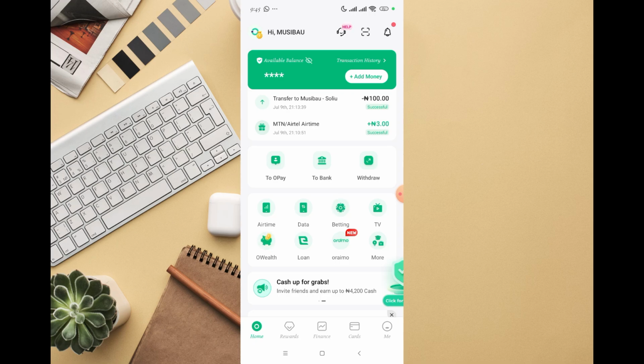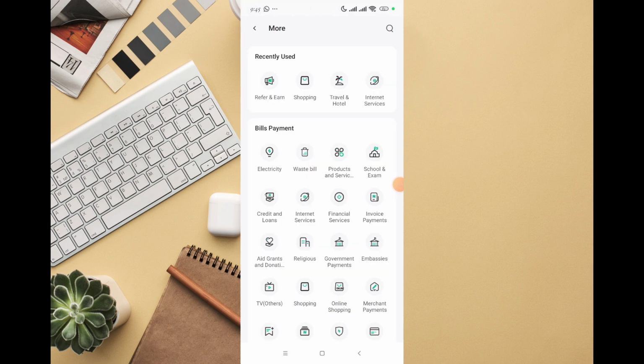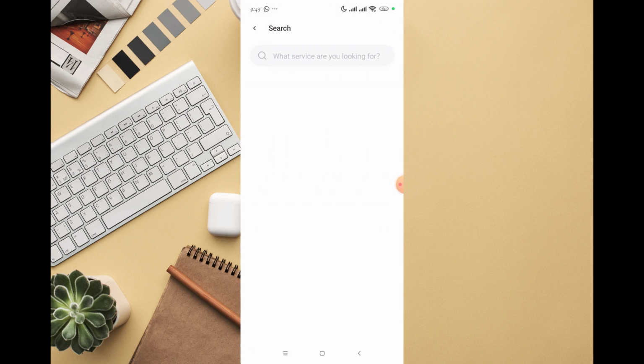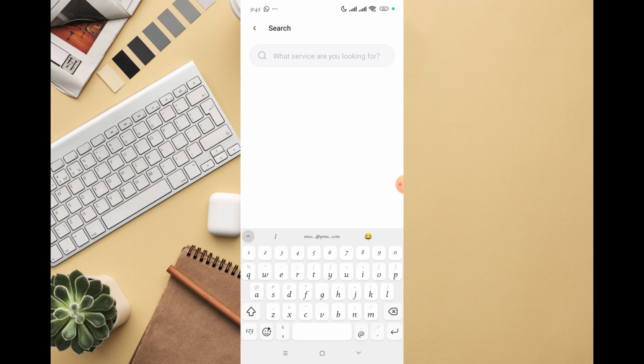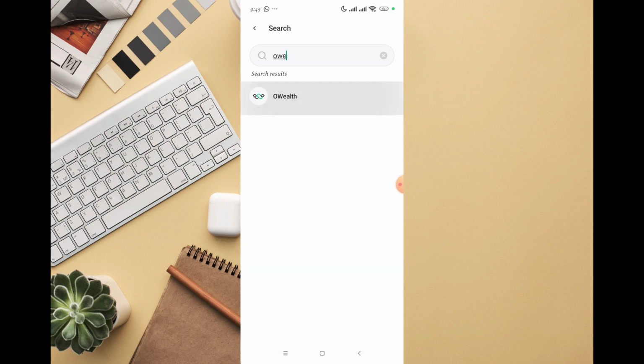Just open your Opay app, whether you're on an Android device or on an iPhone. Then you can see Owealth right here. And if you are not seeing Owealth here, you can click on More, then search for Owealth under all these features. I'm doing this so that people who can't see it will be able to find it this way. Right, so I'm going to click on Owealth, and it will take you to this page right here.